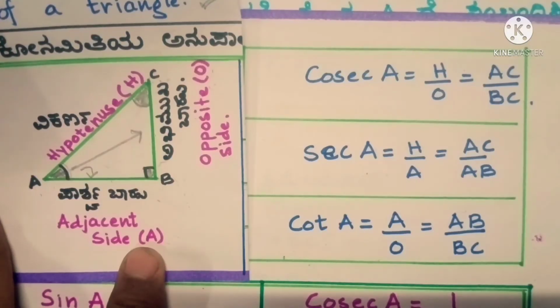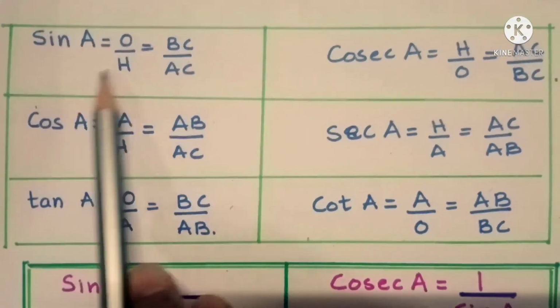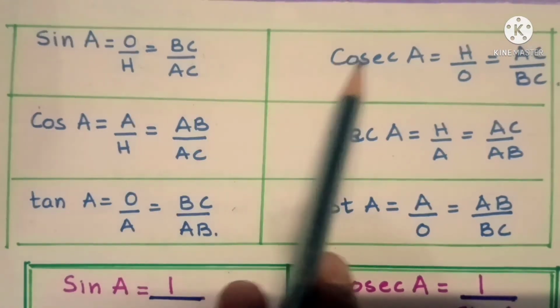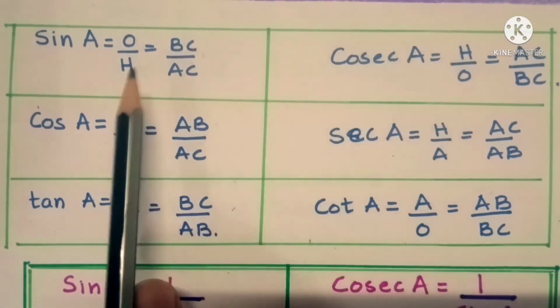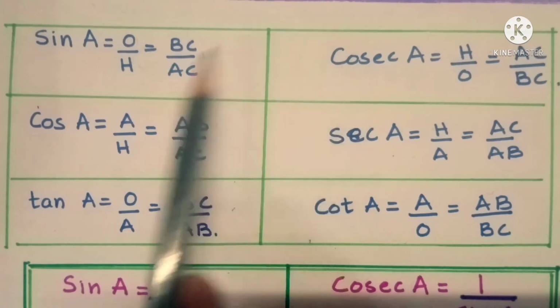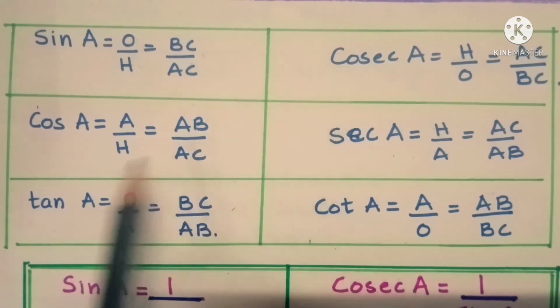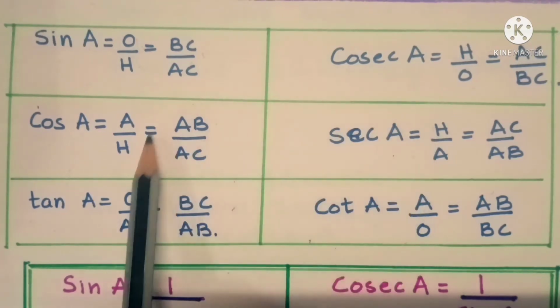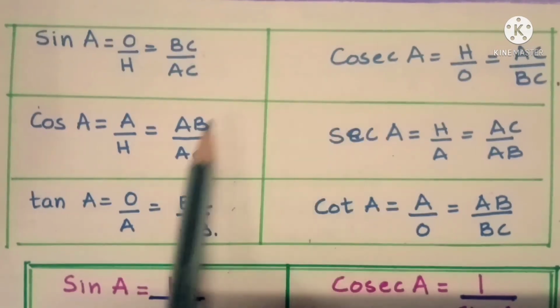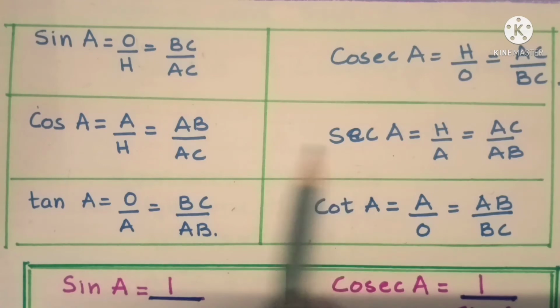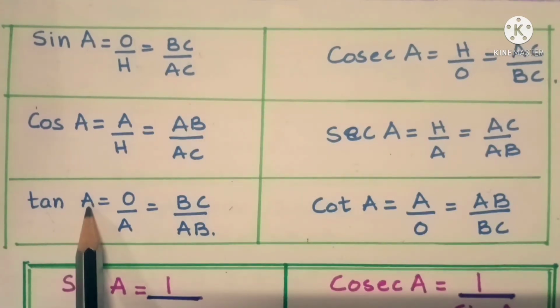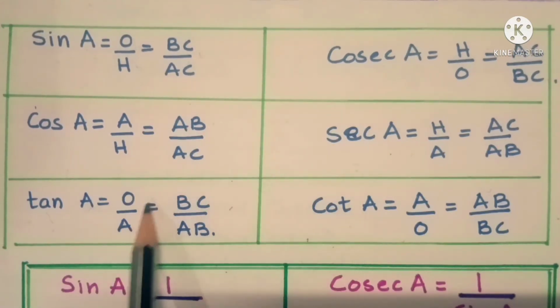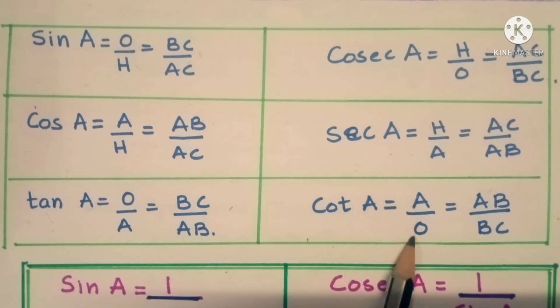Now we can see here that sin A is O by H and cosec A is H by O. So these two are opposite of each other. And cos A is A by H, sec A is H by A. So these two are opposite. They are inverted of each other. Tan A is O by A and cot A is A by O. So these two are also opposite of each other.